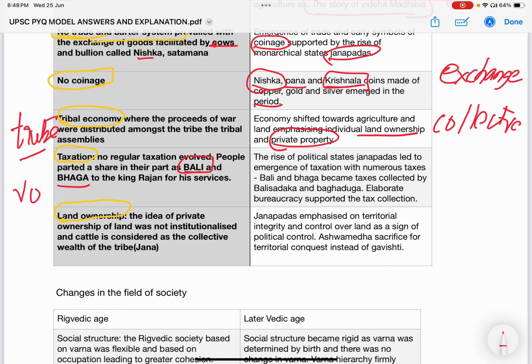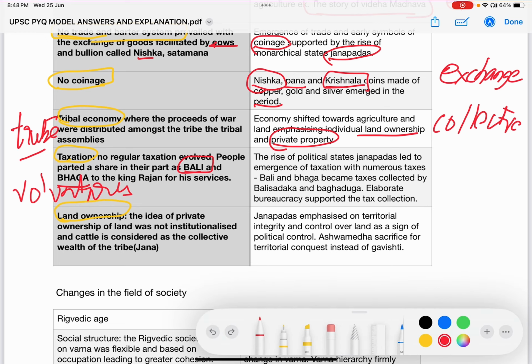It was voluntary during the Rigvedic period, and there was no elaborate mechanism to collect these produce. The king relied on voluntary offerings to the Rajan, whereas by the later Vedic age, this Bali and Bhaga became regular taxes.